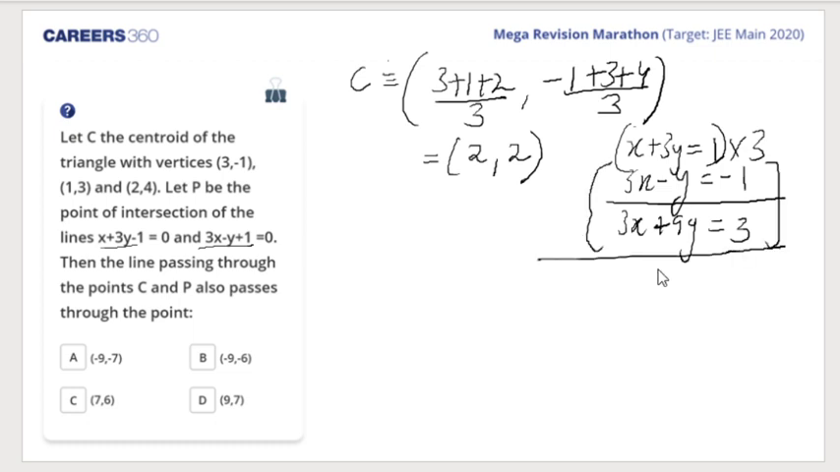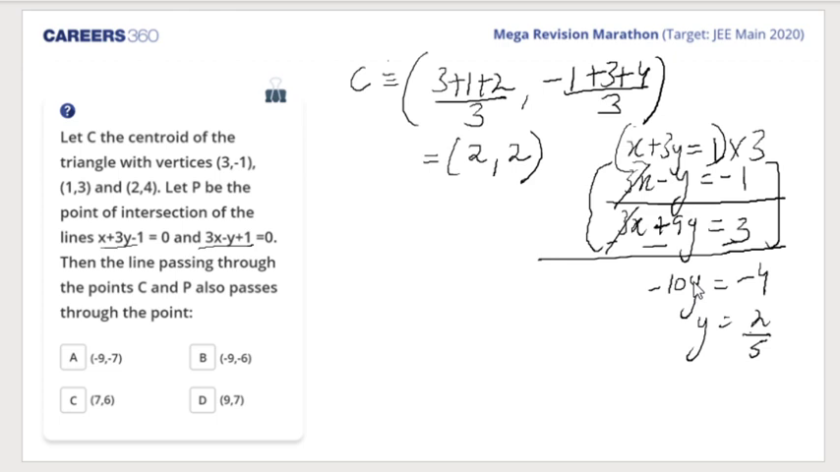How? By subtracting it. So 3x is gone. Minus y minus 9y is minus 10y. And this is minus 4. So what y am I getting? 2 by 5. Right? This is the point of intersection. Yes, Ayush, Prakash. Okay, A point.